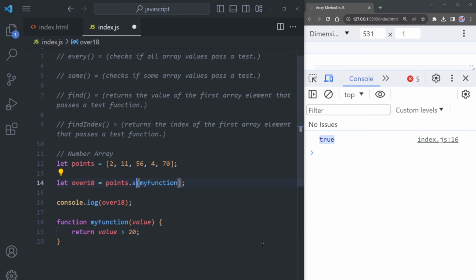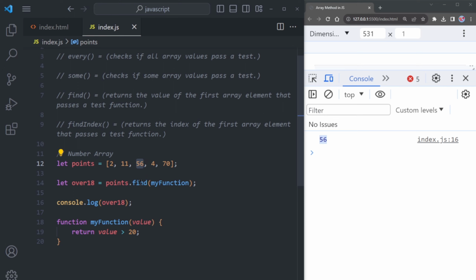Moving on, let's use another method called find. What you see on the console is 56. In the array elements, 56 is the first one that's greater than 20, making it a match for the condition we have set in the function. The find method returns the value of the first array element that passes a test function.